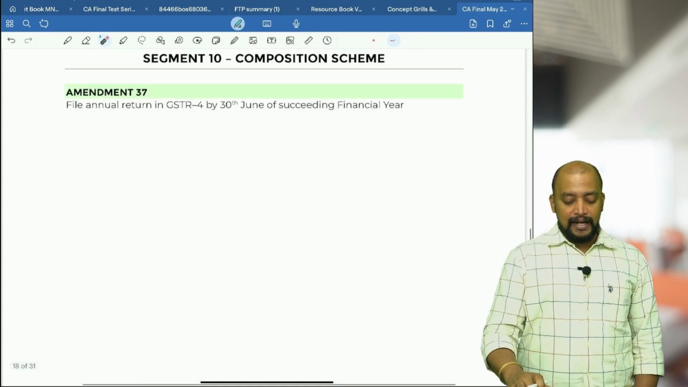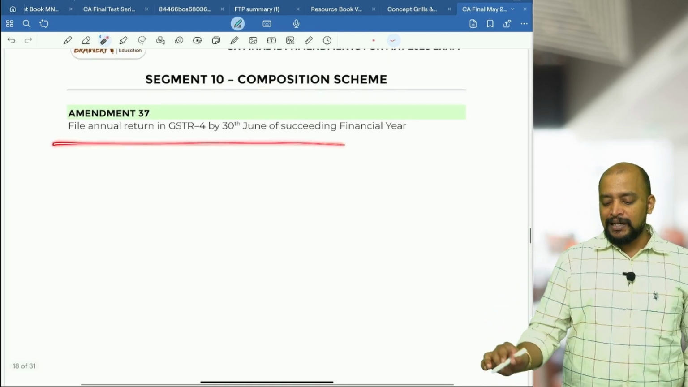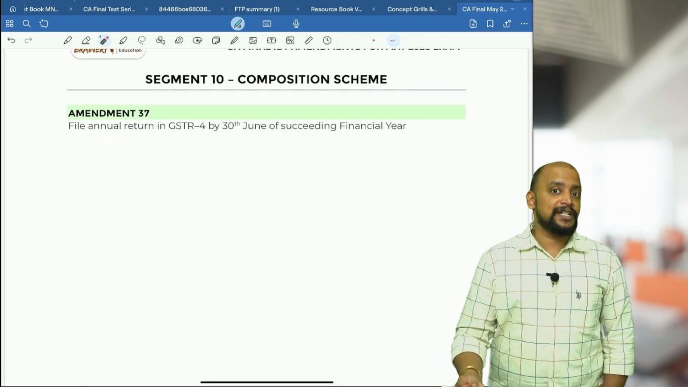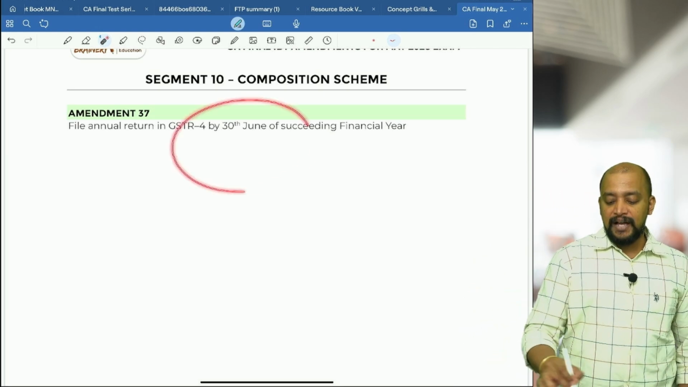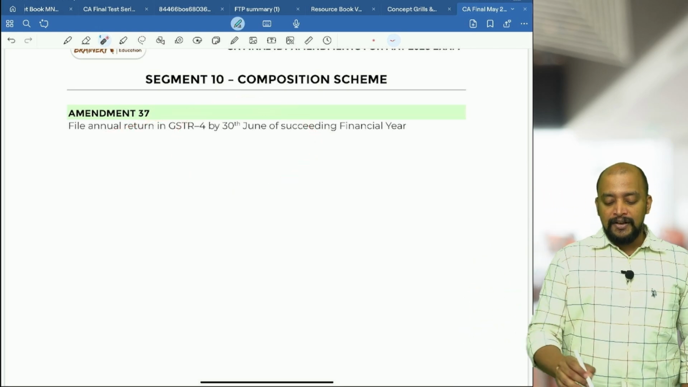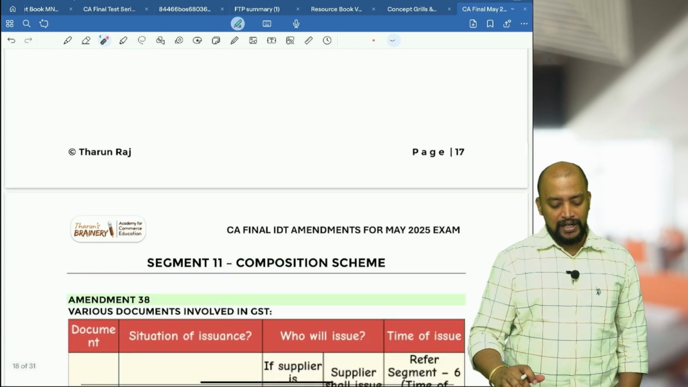Okay, next. In the composition scheme, we have only one amendment, that is the annual return. The annual return time limit was previously 30th April, now they have extended it to 30th June. So file the annual return in GSTR-4 by 30th June of the succeeding financial year.